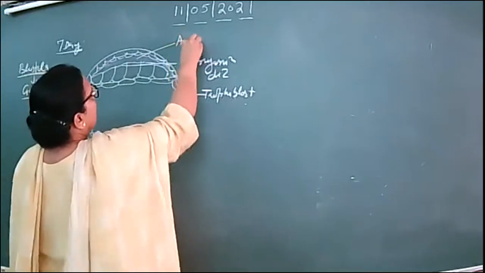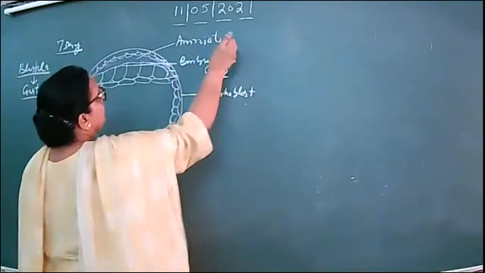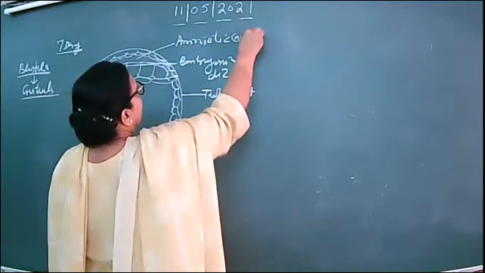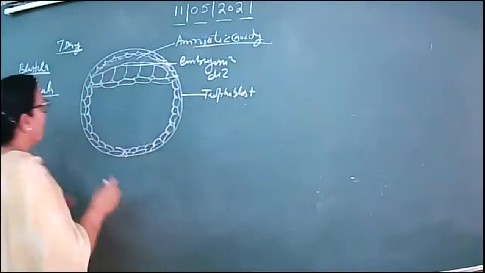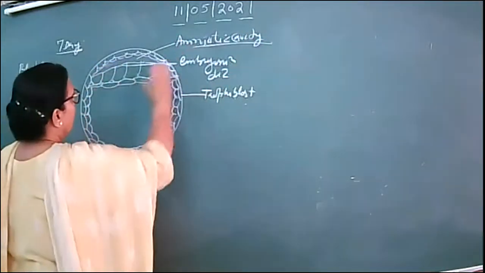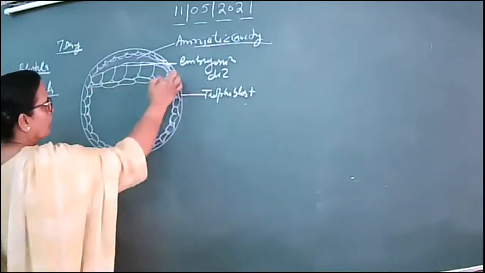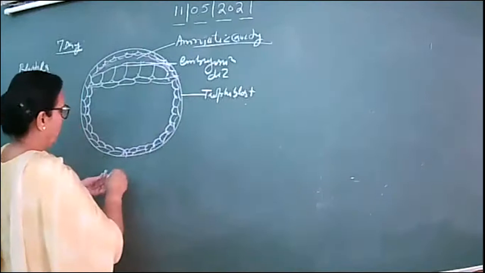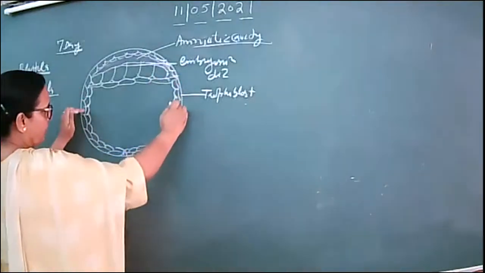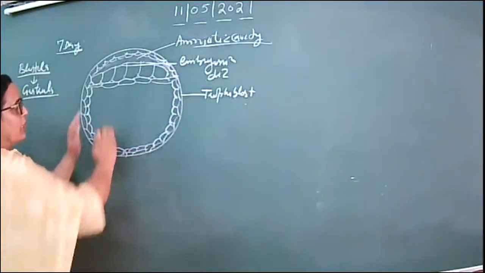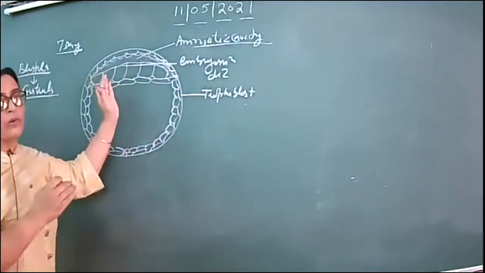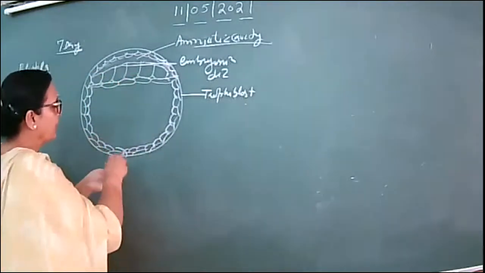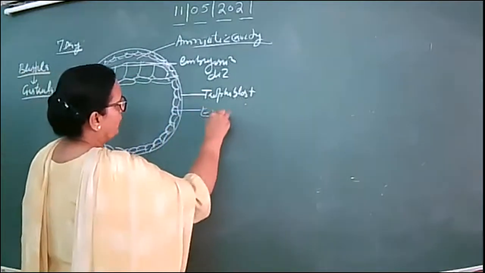This is known as the amniotic cavity. Amniotic cavity, right? And it is the embryonic disc's lowermost layer that lines the trophoblast. That was the trophoblast. Now this layer which lines the trophoblast, the movement of the cells from the embryonic disc has taken place. This is known as endodermis.